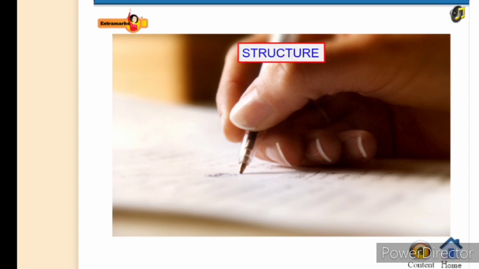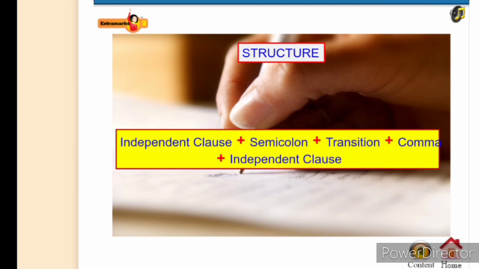Here is the structure of a compound sentence using a semicolon and a transition: independent clause plus semicolon plus transition plus comma plus independent clause.